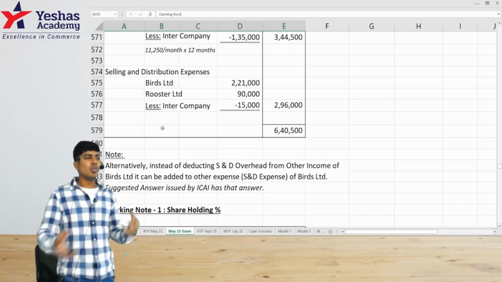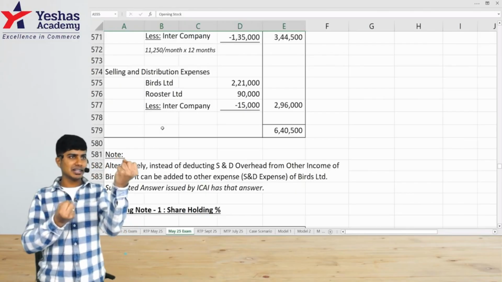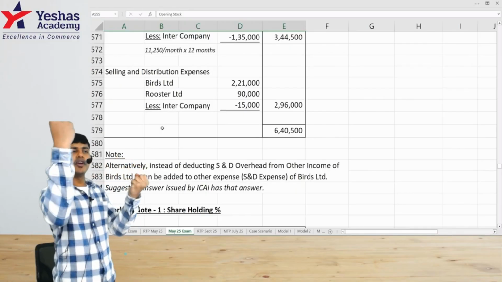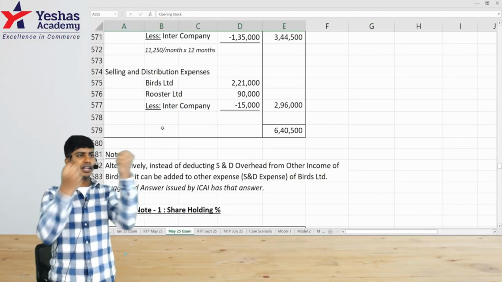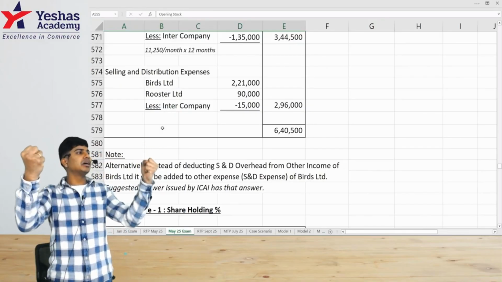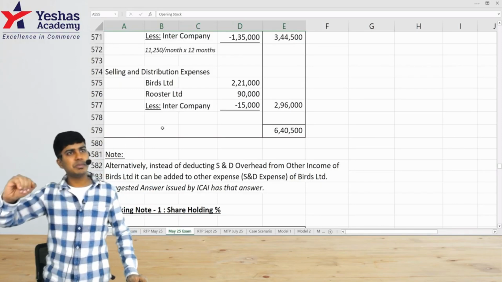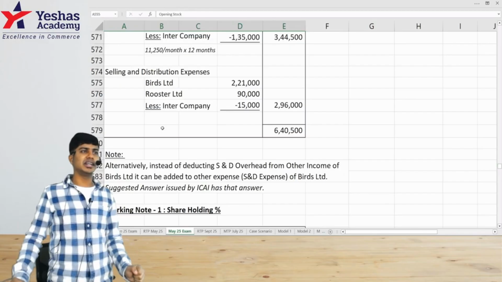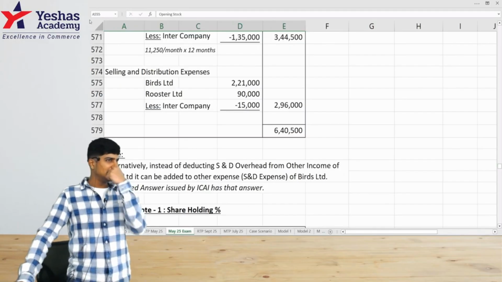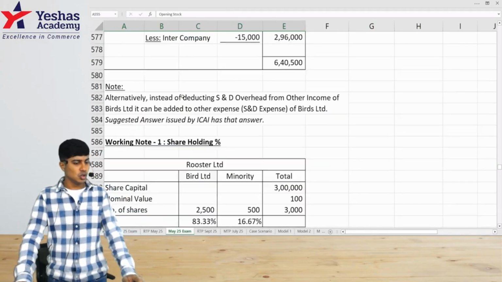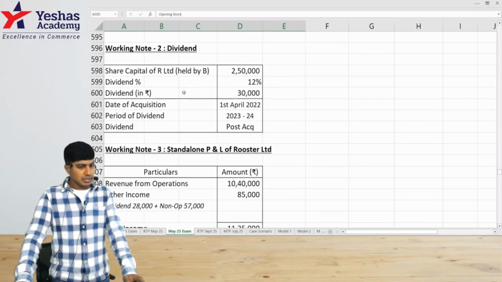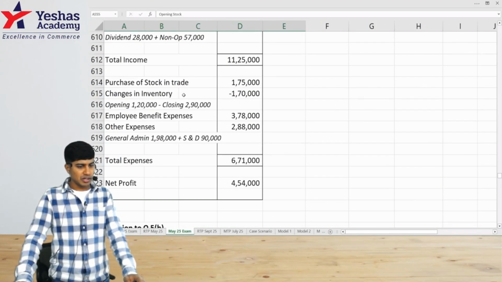There is only intercompany transaction for selling and distribution expense along with rental expense. Only two things. One company has paid rent to another company. So what would happen? This company would have booked an expense, this company would have booked income. That is right when they are two different companies. When you consolidate them into one, you would have to eliminate it from the expense of one entity and the income of the other entity. And that's it. There are only two adjustments. It was a very easy and good doable question. And there was one dividend adjustment also, not to forget.